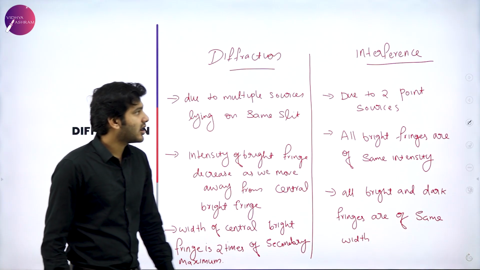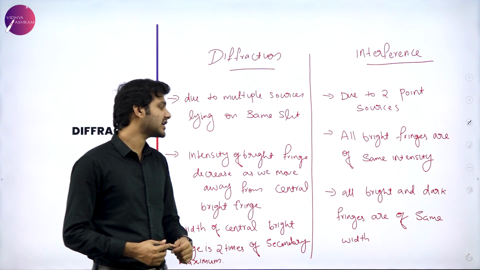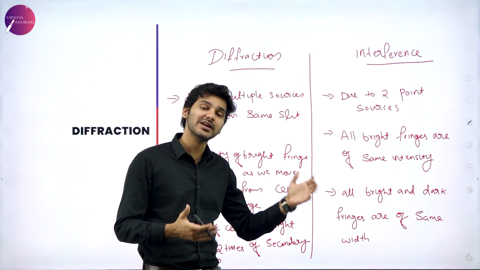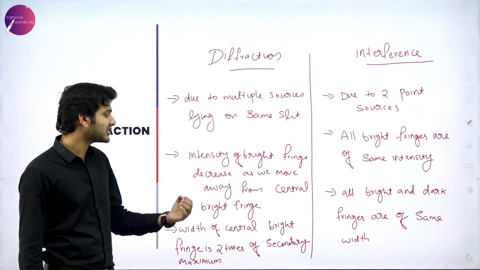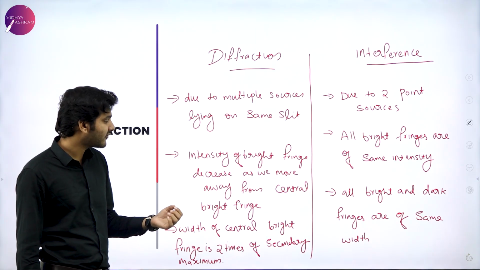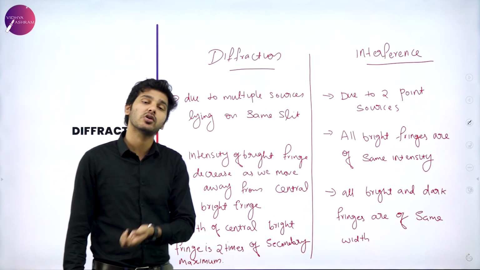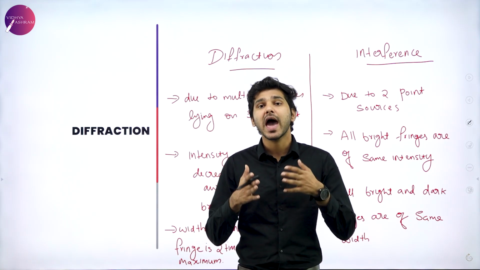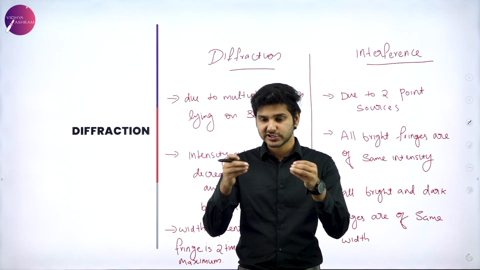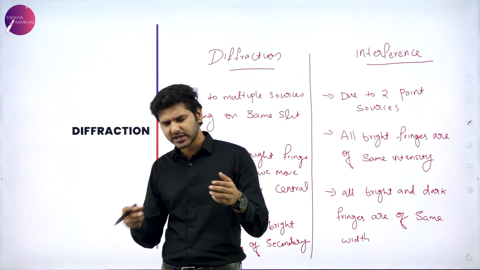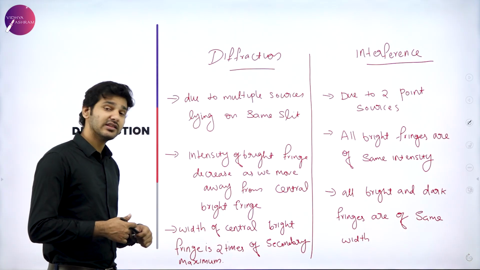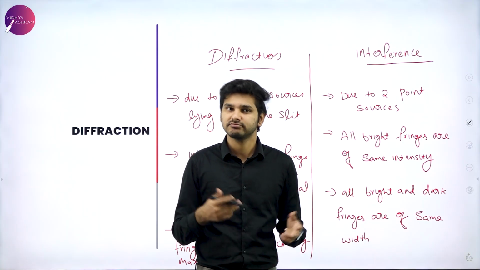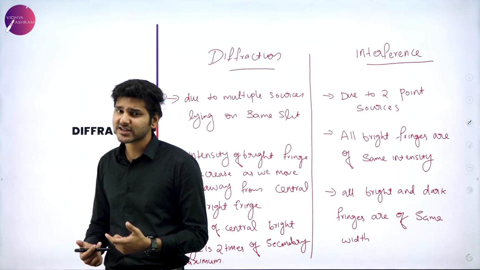In interference, all the bright and dark fringes are of the same width and the same intensity. But in a diffraction pattern, the intensity of the bright fringes decreases as we move left or right from the central maximum. Like I said earlier, the size will be double at the center, and as we move away from the central maximum, it slowly decreases in intensity and perishes away. The width of the central fringe is twice that of the secondary maximums. So that is the main difference between diffraction and interference.